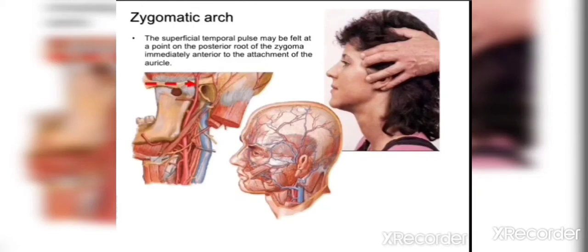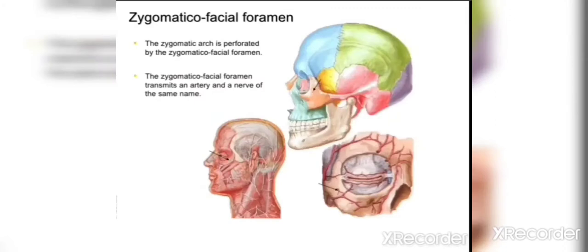Then on the lateral view we can see the zygomatic arch. A superficial temporal pulse can be felt at this point, which is the posterior root of the zygomatic arch. So here we can see the pulsations of the superficial temporal artery, which is a branch of the external carotid artery. These are the pulsating points at the zygomatic arch.